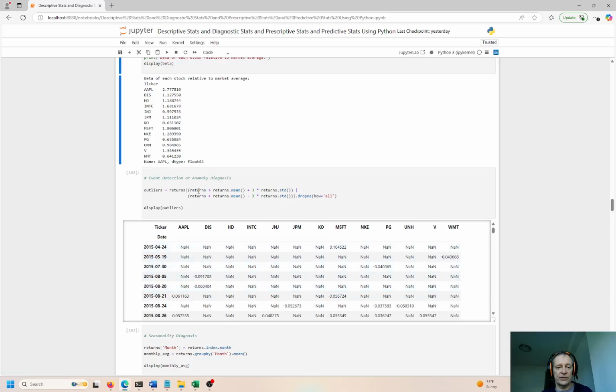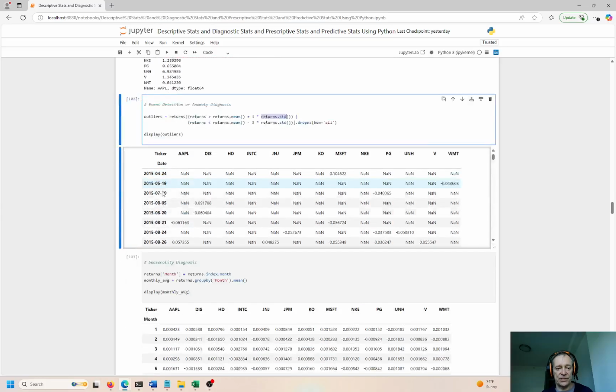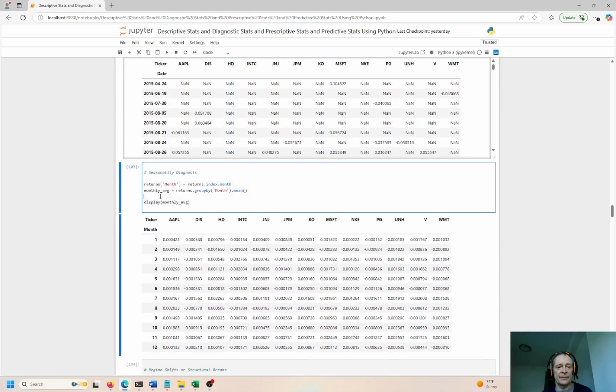So you're looking at the returns. Is it greater than the mean, or the returns greater than the standard deviation? Okay, so yeah, it does get a little bit complex, guys, but I'm trying to just explain descriptive, diagnostic, prescriptive, and predictive. So stick with it until the end. I think you'll get a lot out of this.